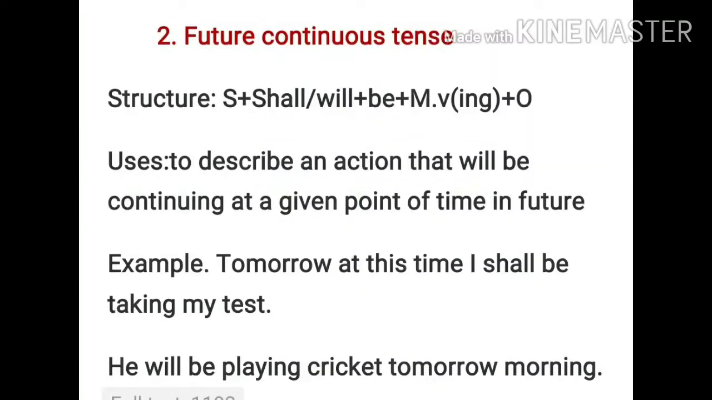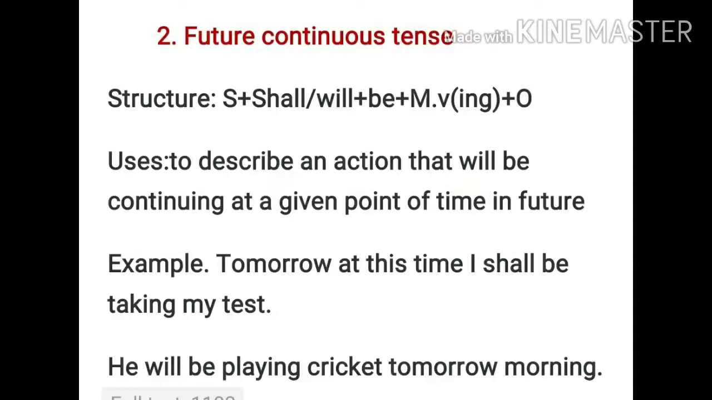Now we go for the future continuous tense. So now as you can see, the structure for future continuous tense is subject plus shall or will, used according to the subject, then plus be form of the verb, plus main verb ing form. You know that in continuous it is the ing form of the verb that is used, plus object. Now what are the uses? It is used to describe an action that will be continuing at a given point of time, that also in future.